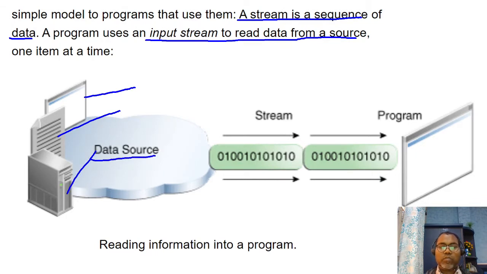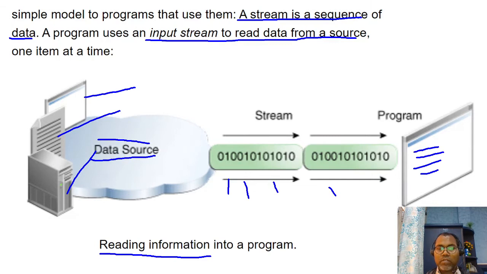So the data source can be anything. Whenever we are streaming, byte by byte our program reads data here. This is the input stream, reading information. Whenever you want to read information from any data source, we have to use the input stream API.